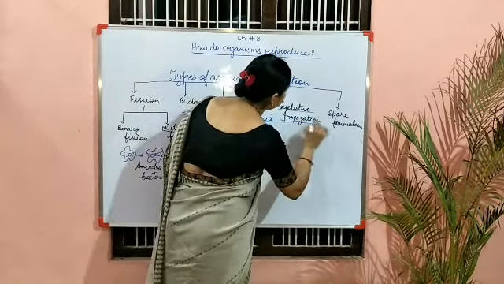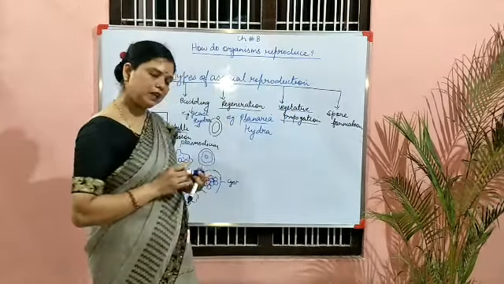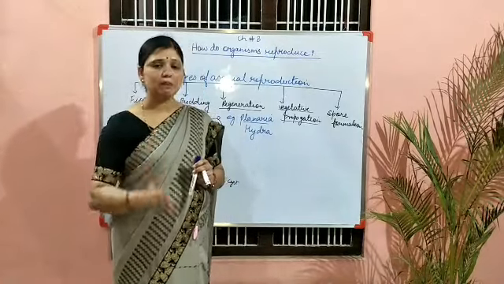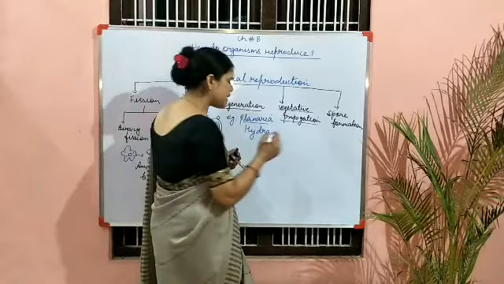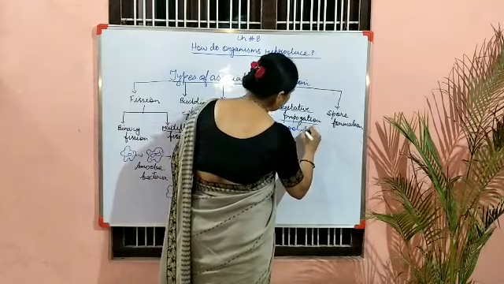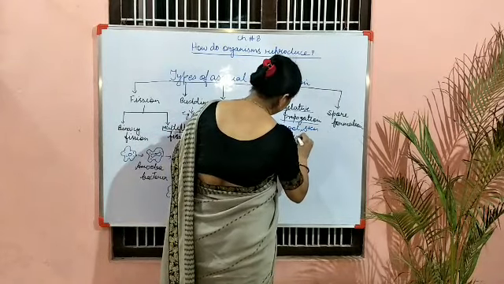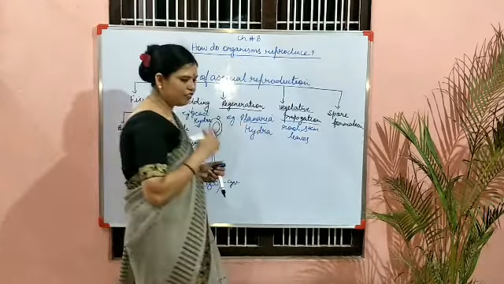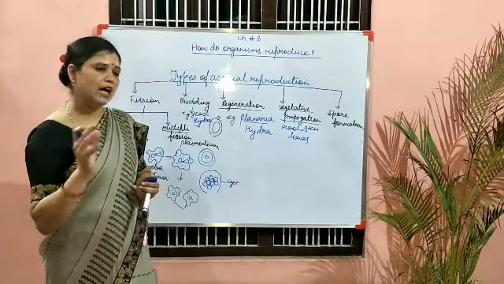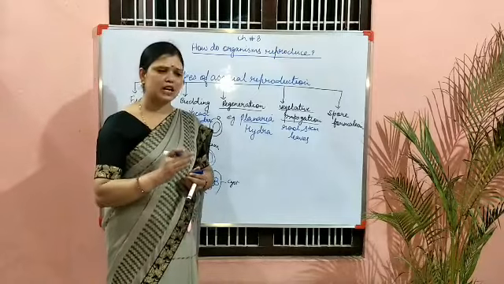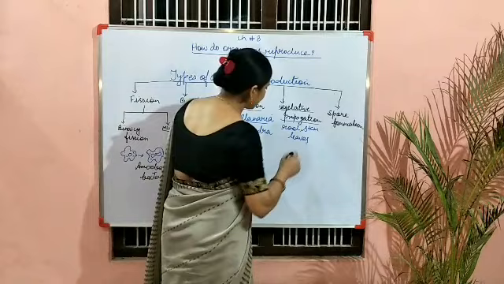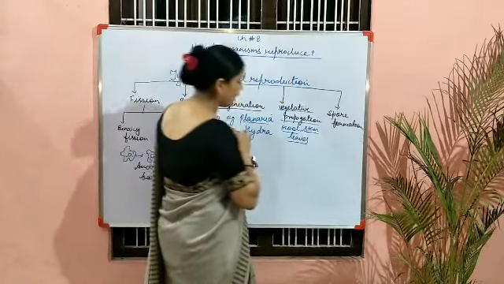Now, vegetative propagation. That means the formation of a new individual from the vegetative parts. What are these vegetative parts? These are root, stem and leaves. Flower is not included. Flower means the reproductive part of the plant. Flower is called the reproductive part which comes under sexual reproduction. So here only root, stem and leaves are there.